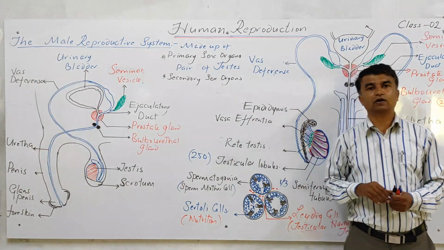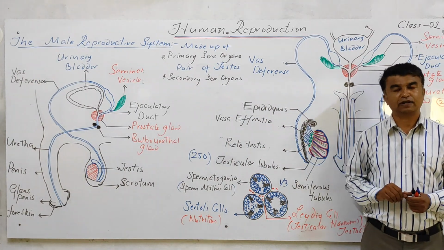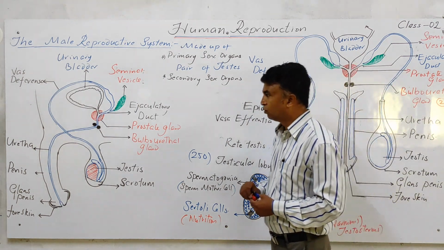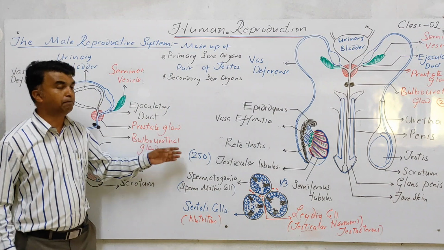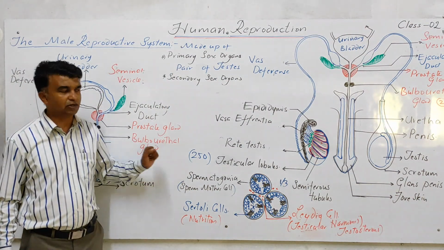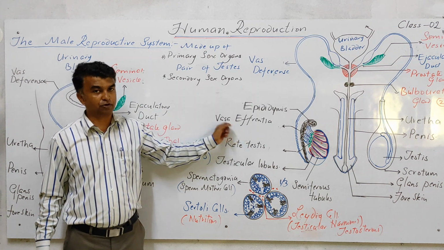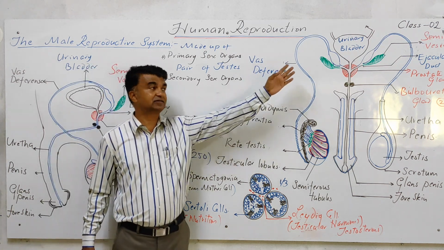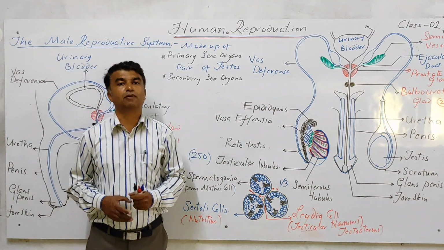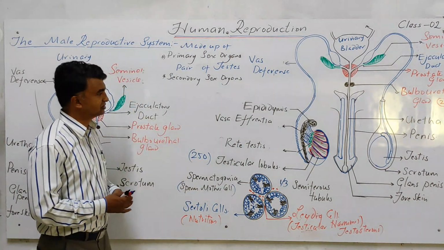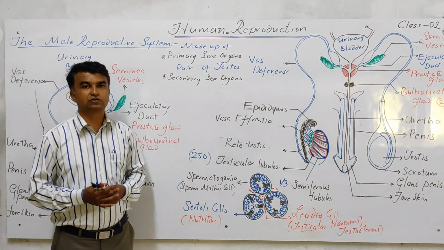Try to draw this figure once or twice. Clear? Both figures carry marks. In examinations, the most commonly asked question is to draw a neat labelled diagram of the male reproductive system. Otherwise, name the accessory ducts present in the male reproductive system, or name the accessory glands present in the male reproductive system. These are 2 or 3 mark questions. Clear? So this is a slightly easy topic. Make this topic perfect.